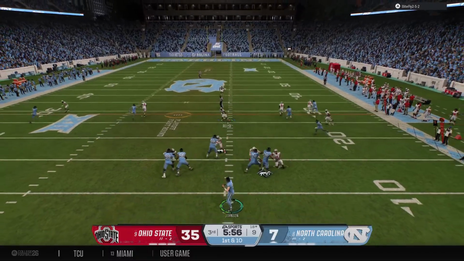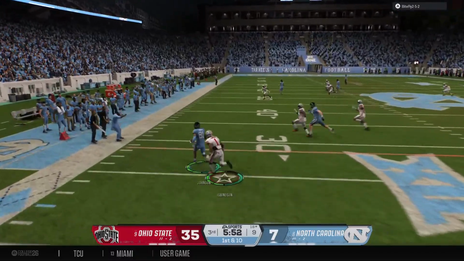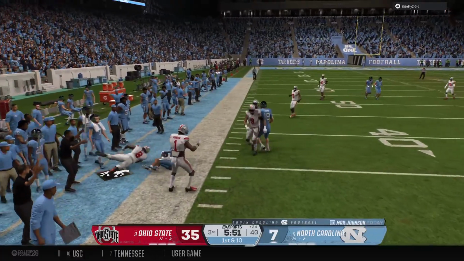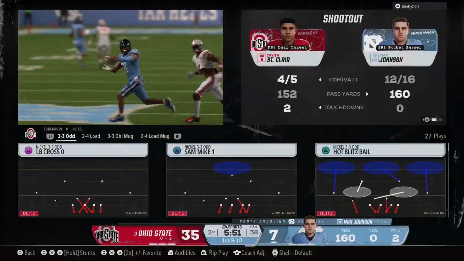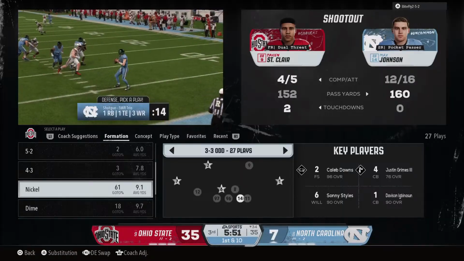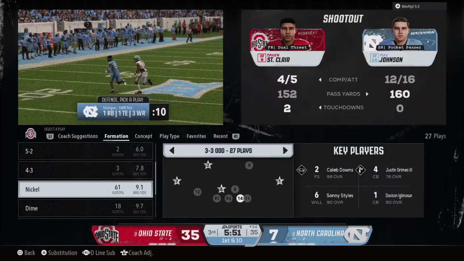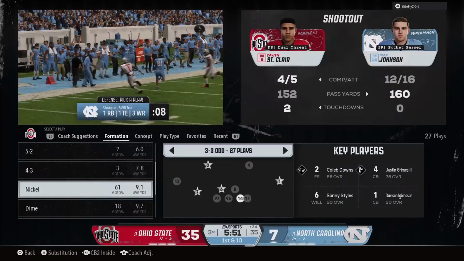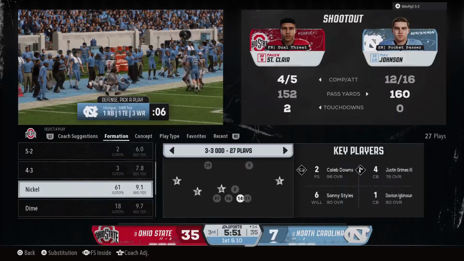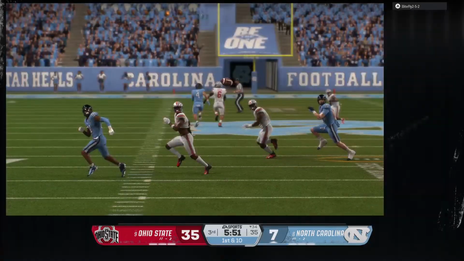Dropping back. It's Johnson. Running out of time in the pocket. That's reeled in. It's Johnson. And he runs out of bounds. That's a big gainer there. Well, this is what you love to see, right? Quarterback does a nice job of looking and finding his open receiver, and he waits to the last possible second. In fact, Chris, he gets hit as he gets that ball out of his hands. So good job of showing some strength and a good job of throwing with accuracy as he's taking that hit.